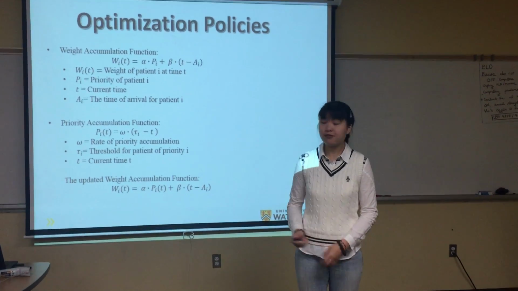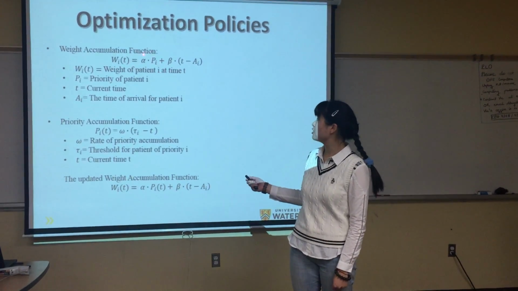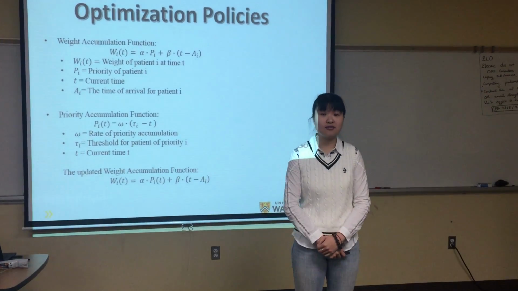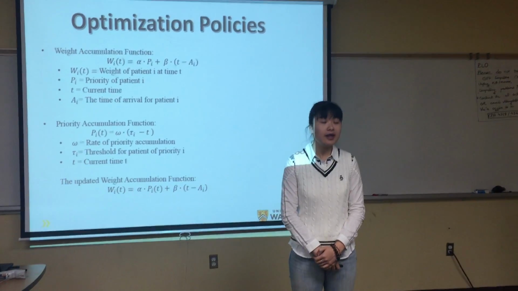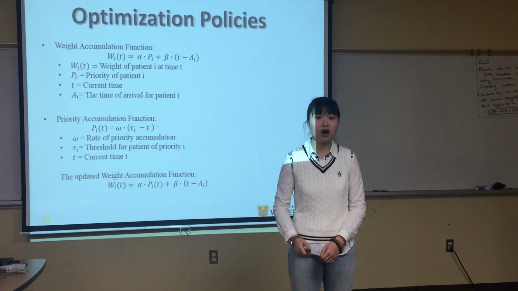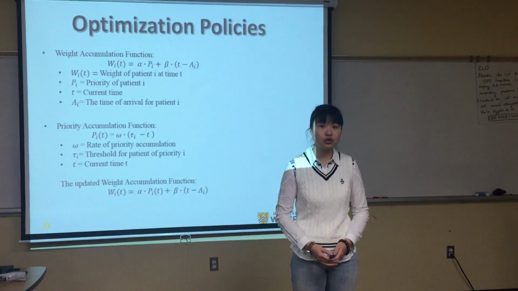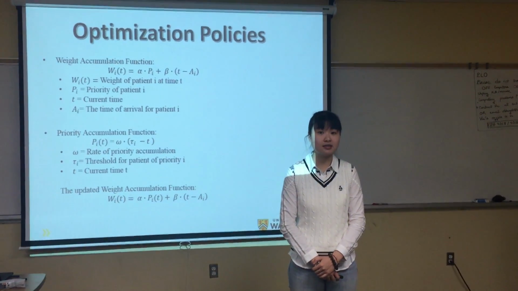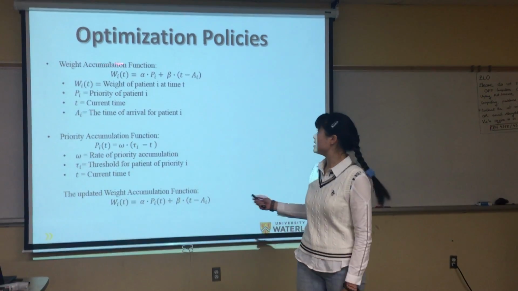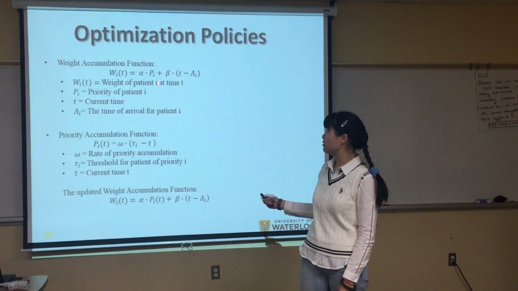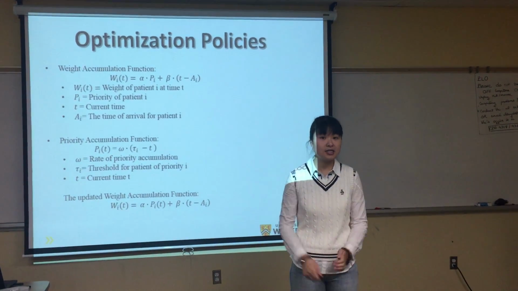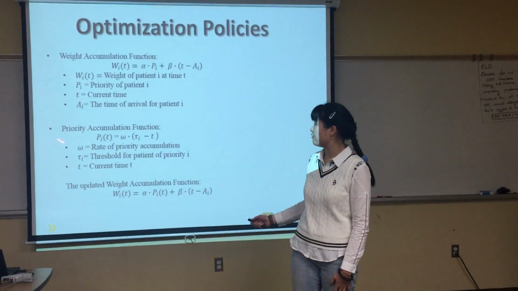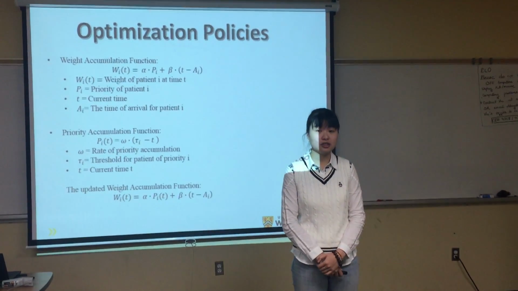The first method is called the weight accumulation function, in which an initial value is given to different priority groups. The significance of an initial value indicates that high priority groups are always considered first, and their short target dates are always met. However, due to the significant initial value and different accumulation rate, many of the lower priorities are often neglected. That's what inspired me to the second kind of accumulation, priority accumulation.